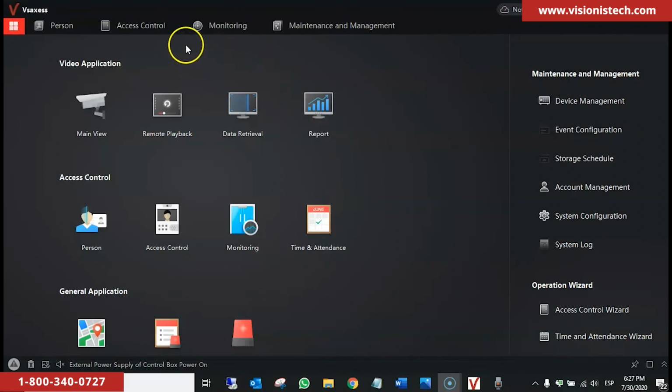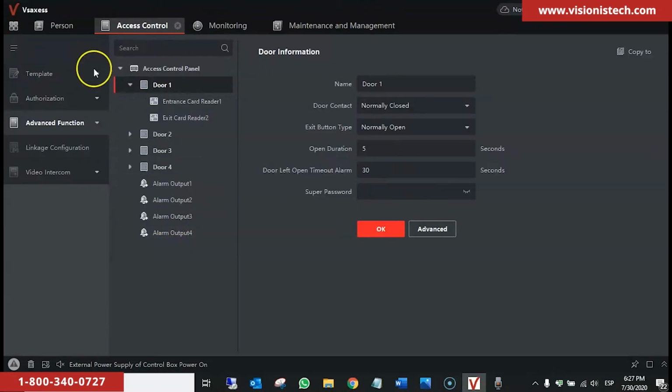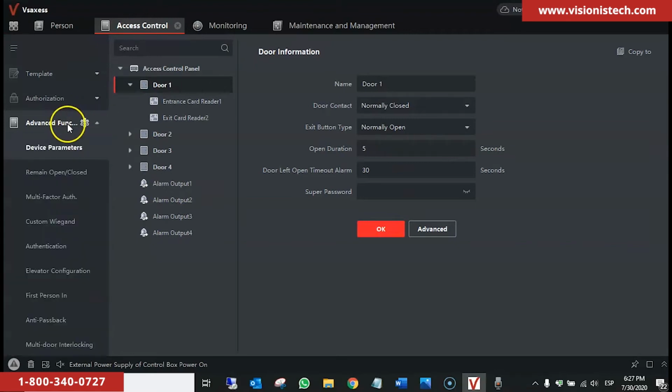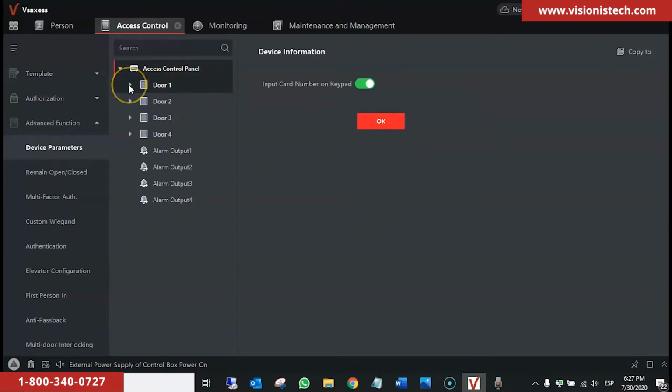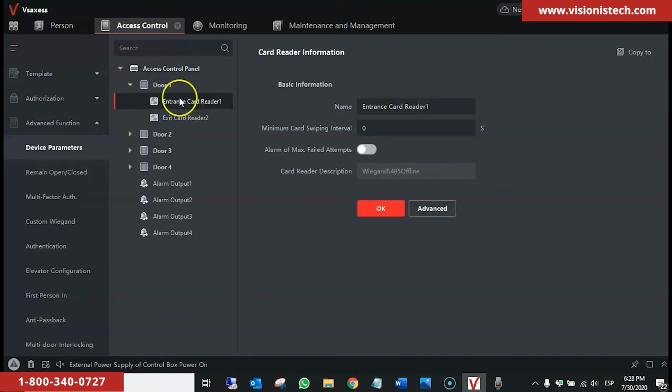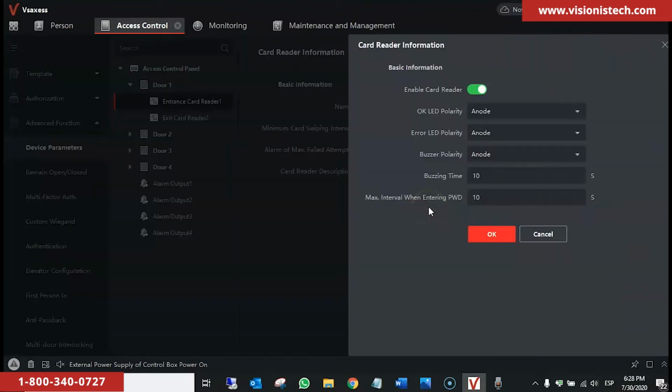Okay, so we go to Access Control. We go to Advanced Function, Device Parameters, and then we click on the panel. We click on the door and we select Entrance Card Reader 1. We click on Advance. And then we change OK LED polarity to cathode, Error LED polarity to cathode, and buzzer polarity to cathode.